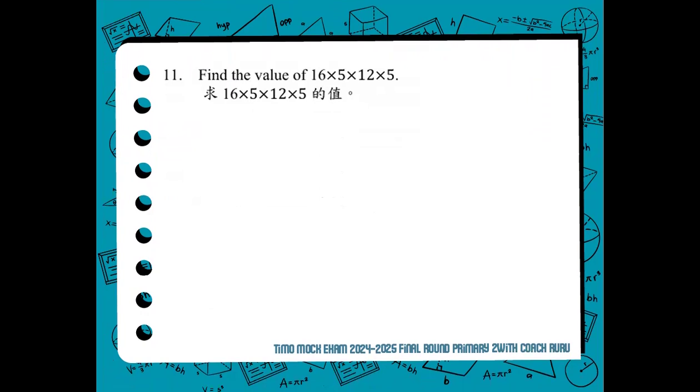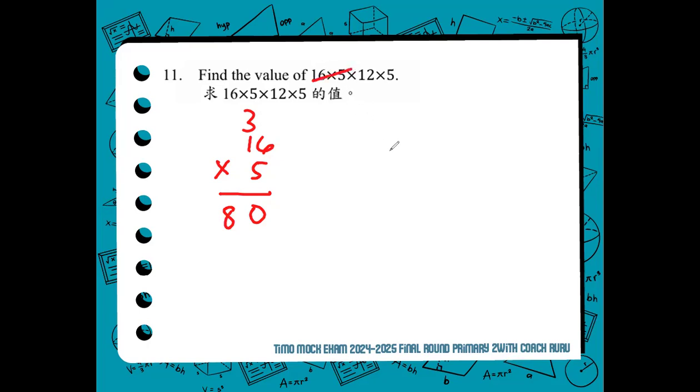Now we're in number 11. We find the value of the expression 16 times 12 and 12 times 5. Again, you can just directly do 5 times 16, 5 times 6, 30, 5 times 1, 5 times 3, 5 times 1, 1 plus 3, 80.